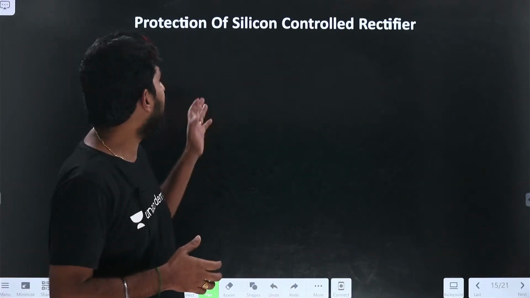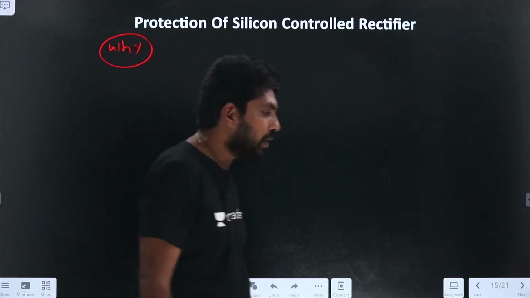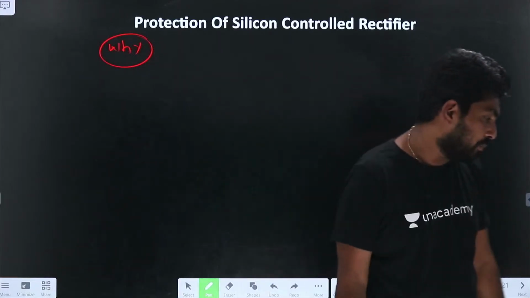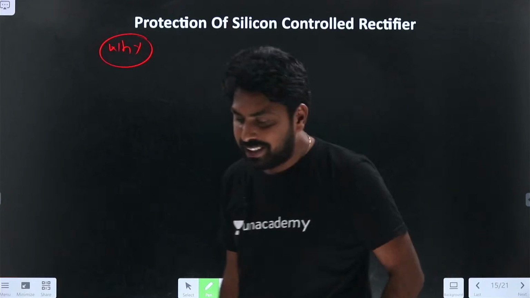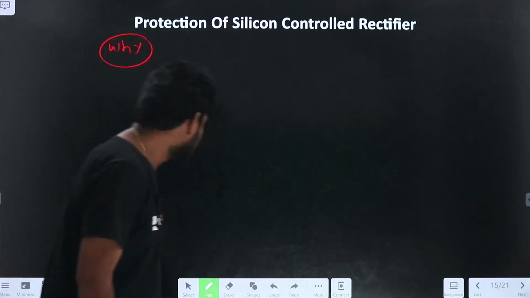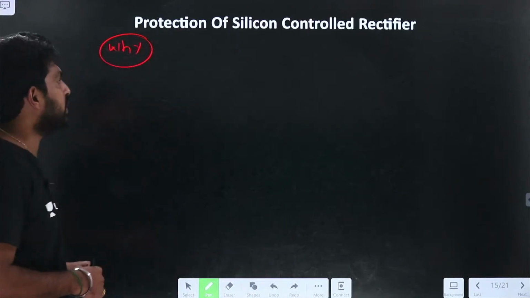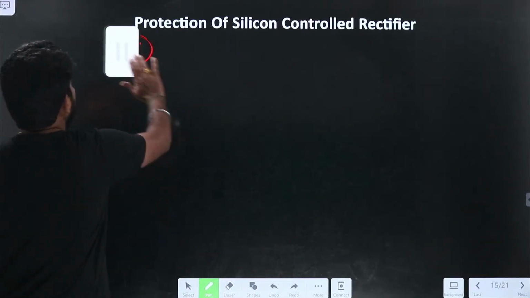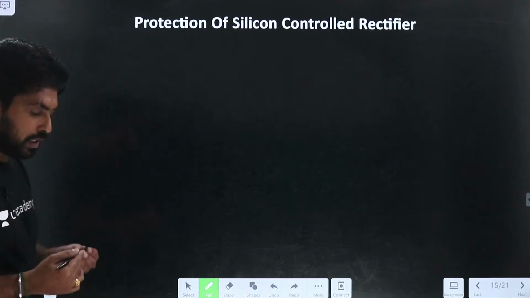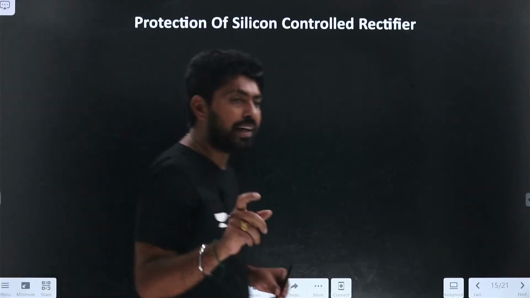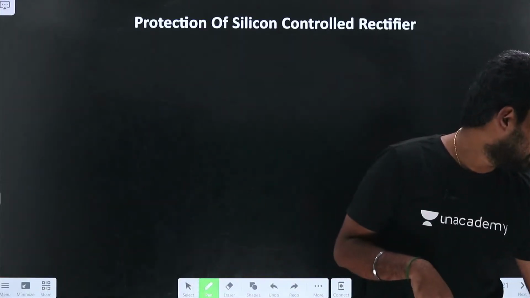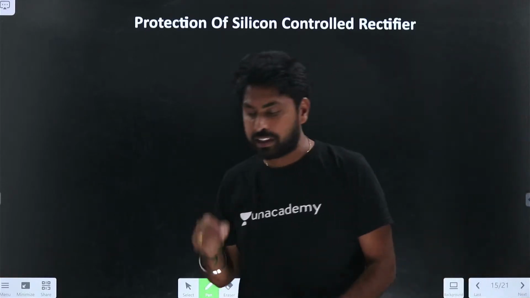Now tell me why the protection is required. On what parameters is this protection required? Now let me represent SCR with the switch. So now one more question: why is the snubber circuit used? Can anyone tell what is the purpose of snubber circuit?